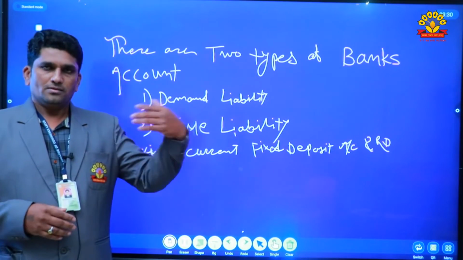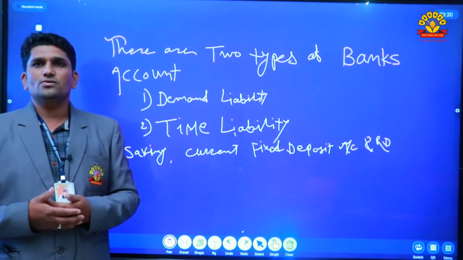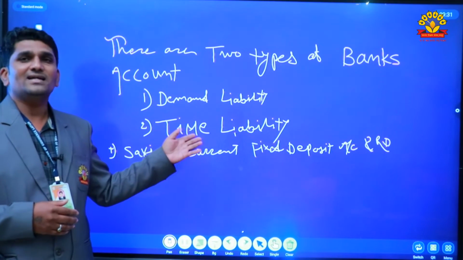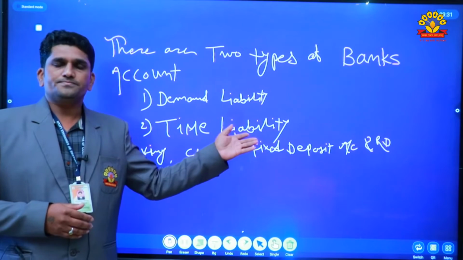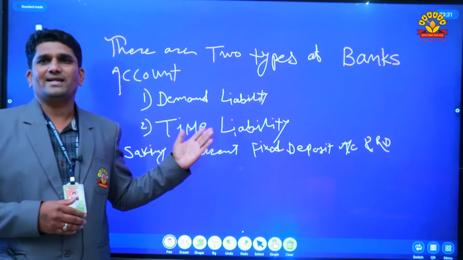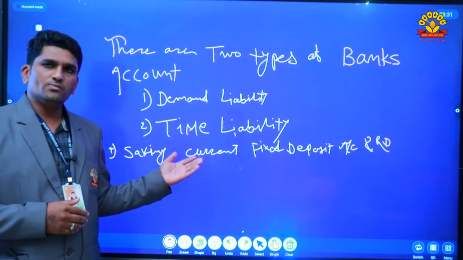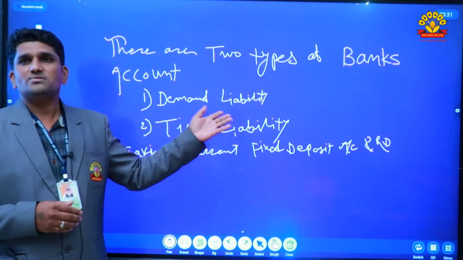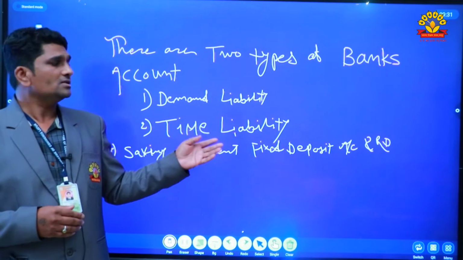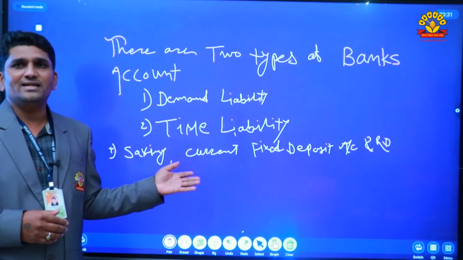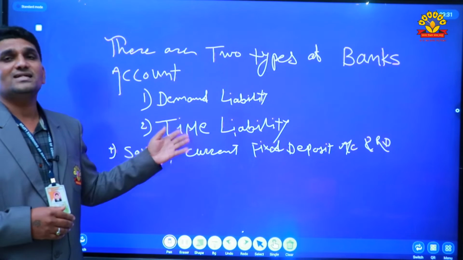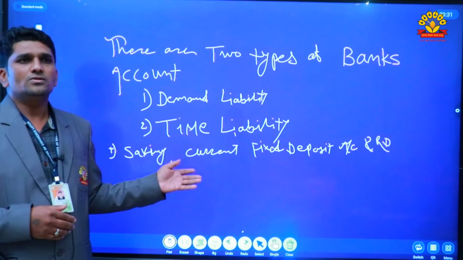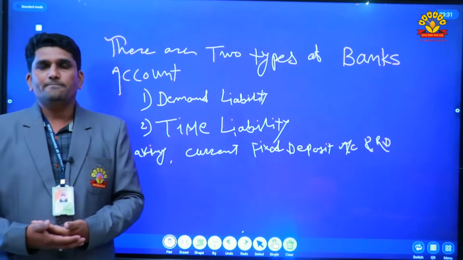In saving account, the bank provides different types of services. For example, the bank gives checkbook facility, ATM card facility, and SMS facility. In the current account also, bankers give different types of facilities, for example checkbook facility and ATM facility, and there are two types of cards: first is a debit card and second is a credit card. Normally, in both these accounts, bankers issue the debit card and credit card to the first class customers of the bank.